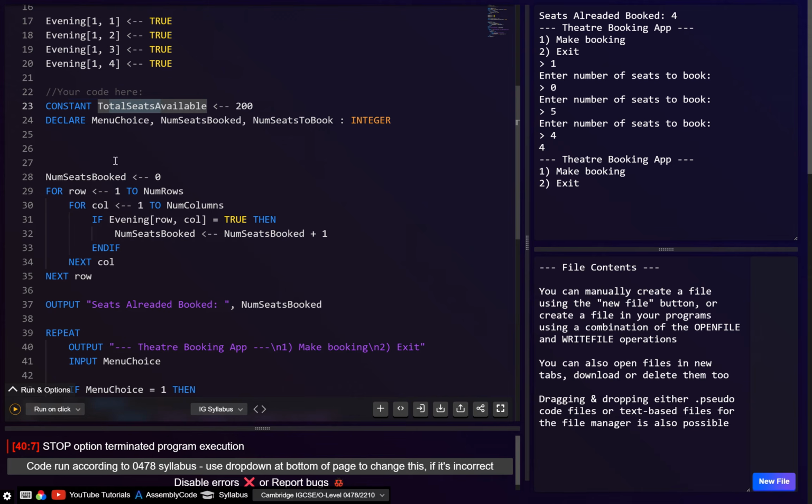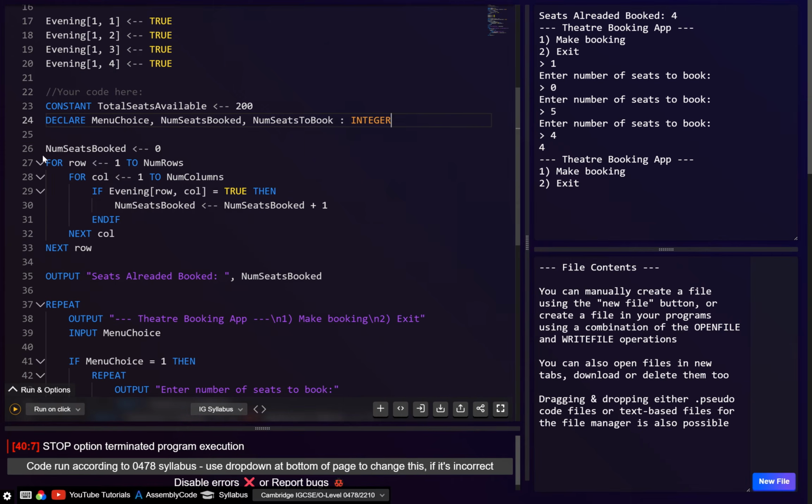For example, if the number of seats booked is 198 and they then want to book 4 seats, then checking it's less than 200, because the total seats available is 200, of course this is going to be false, which means they're not able to make a booking. So this will be the condition that we're going to check.